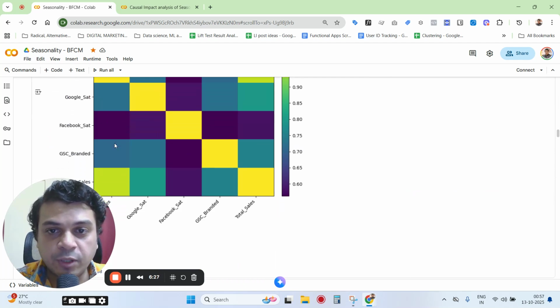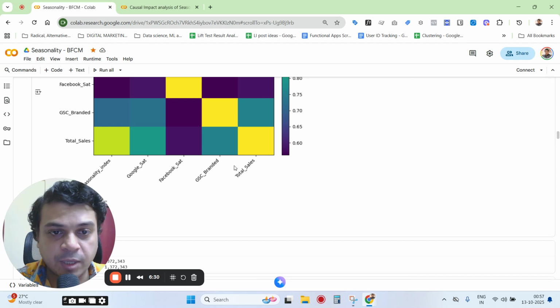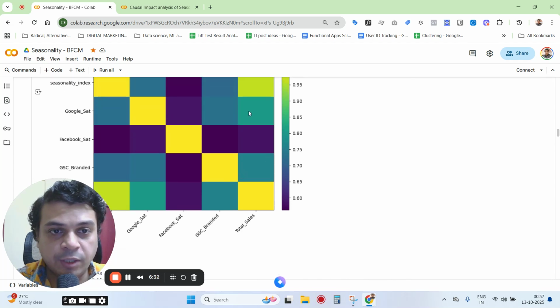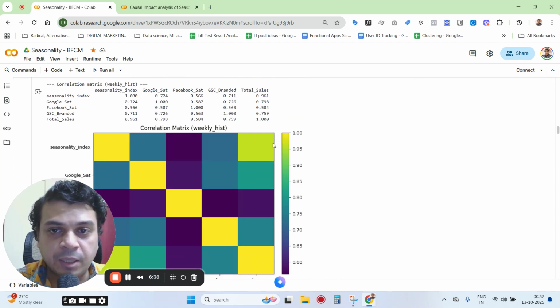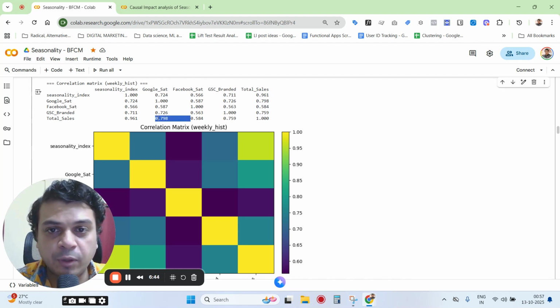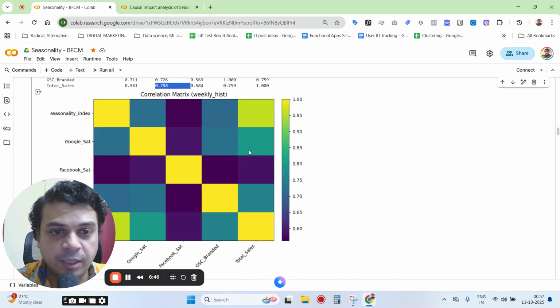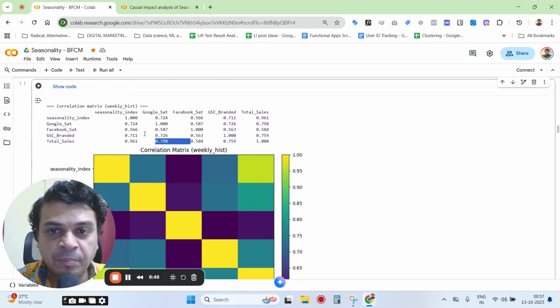So Google saturation and Facebook saturation with respect to, say, your total sales, how these two are actually varying, and you'll see that these two are only moderately correlated. But by the way, Google saturated is actually pretty strongly correlated anyway, but Facebook saturated, as you will see,